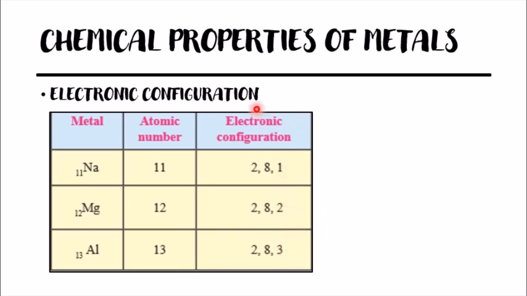For the electronic configuration of metals, all the metals have up to 3 electrons in the last shell. If they have up to 3 electrons in the last shell, they are metals. So this is the main property of metals, that is electronic configuration. In the outermost shell there can be 1, 2 or 3 electrons, but only up to 3 and not more than 3. So for all the metals, the electronic configuration is always up to 3 in the outermost shell.